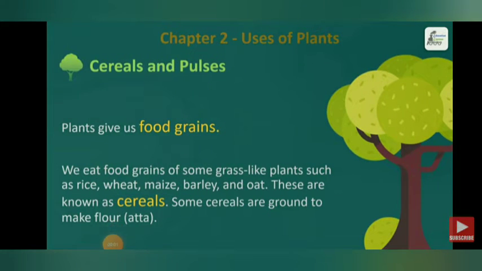Other food items are cereals and pulses. We get many kinds of cereals and pulses from plants. But what are cereals? Plants give us food grains. We eat food grains of some grass-like plants such as rice, wheat, maize, barley, and oat. These are known as cereals. Whatever food grains we get from plants are nothing but cereals.